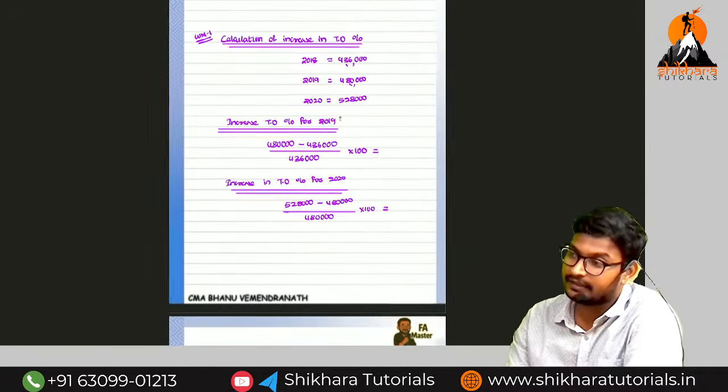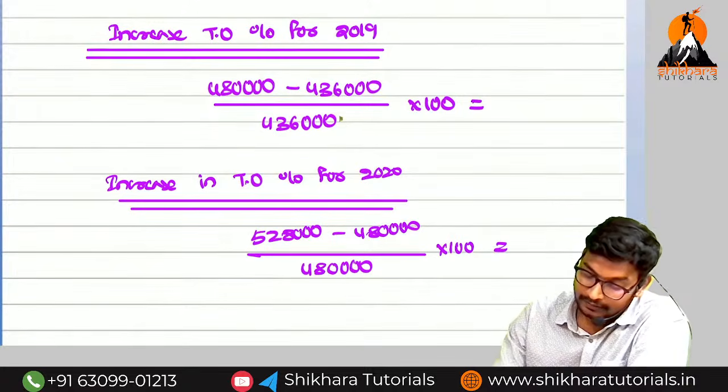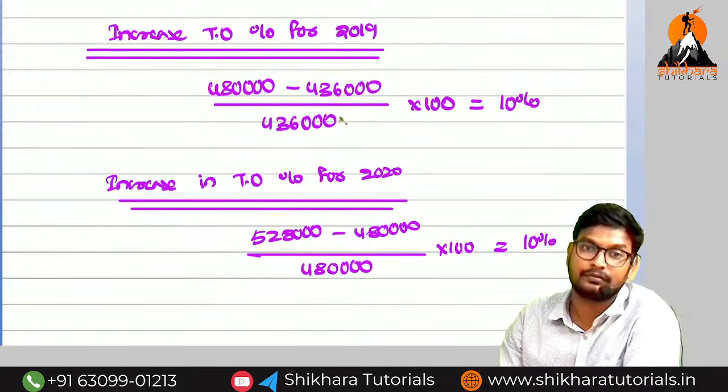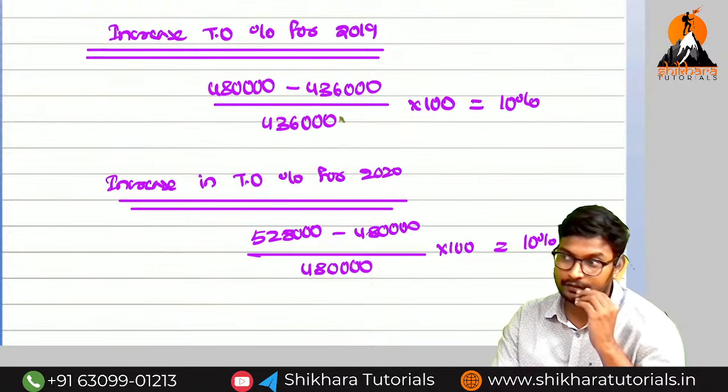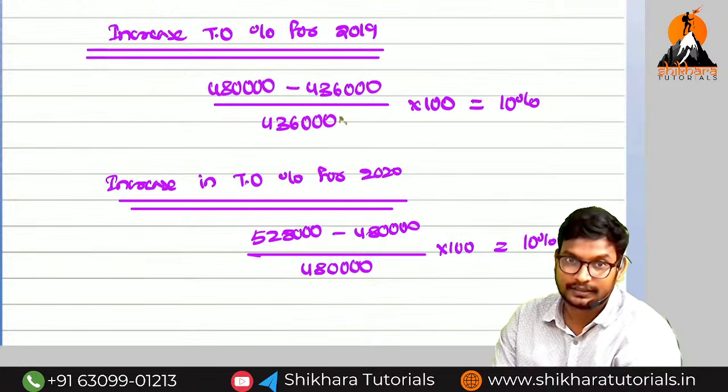So here, 10%: in the denominator we have to take the lowest amount. We should not take the highest amount. Like that we need to calculate the difference percentage.